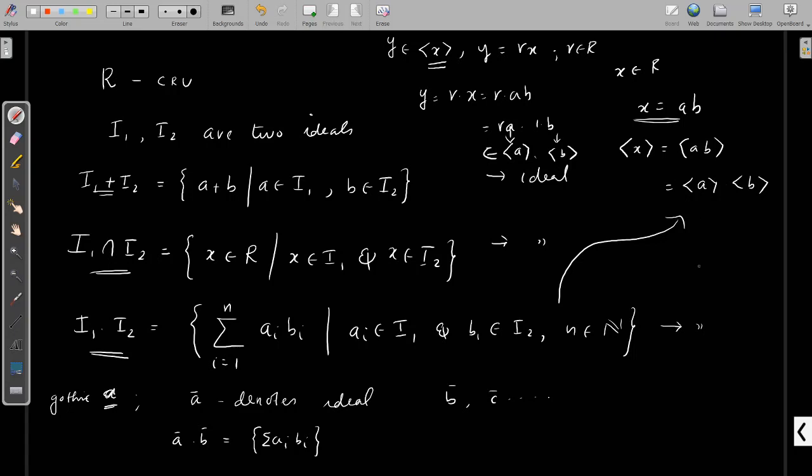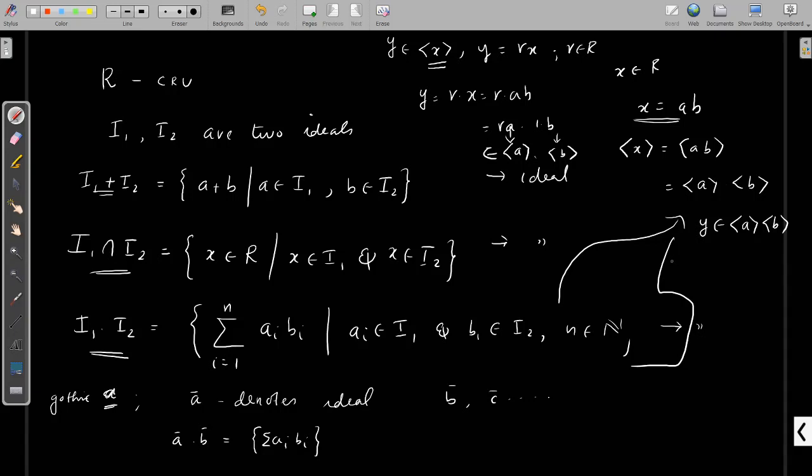Conversely, assume x equals ab, and take an arbitrary element y belonging to this product.